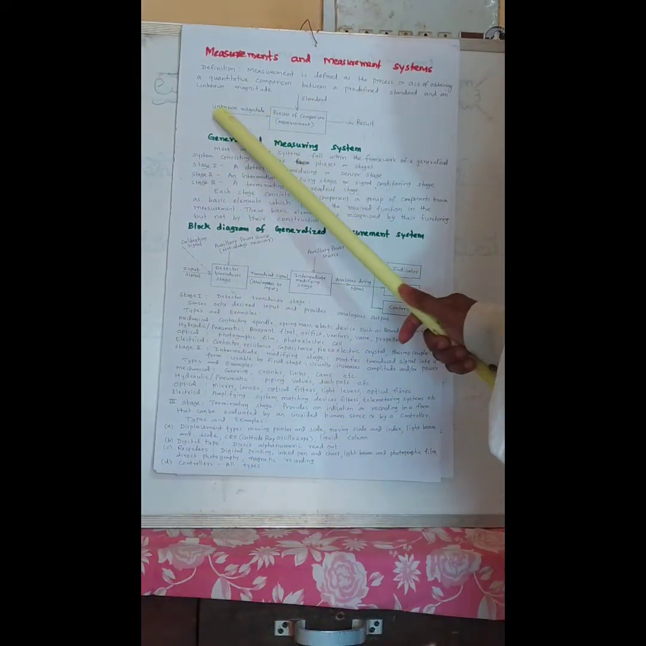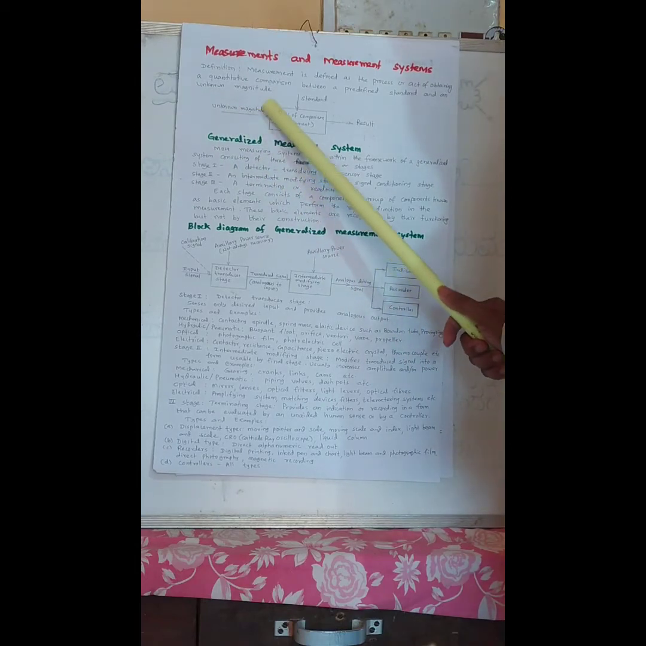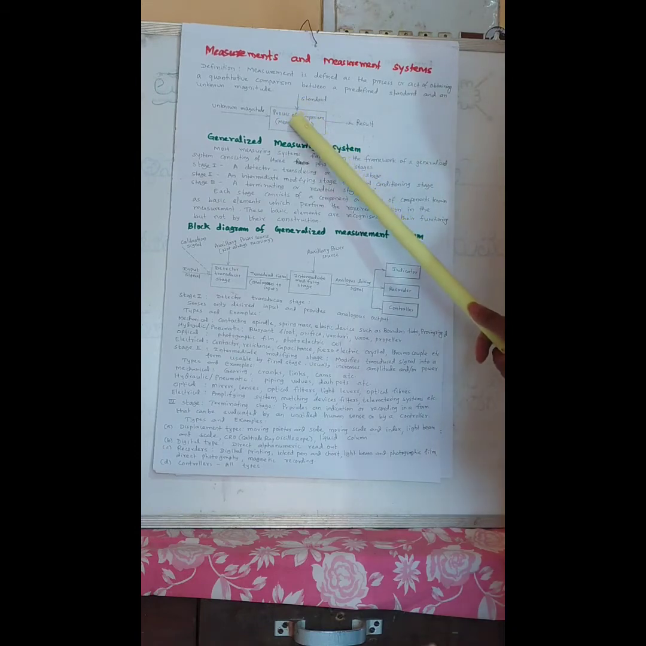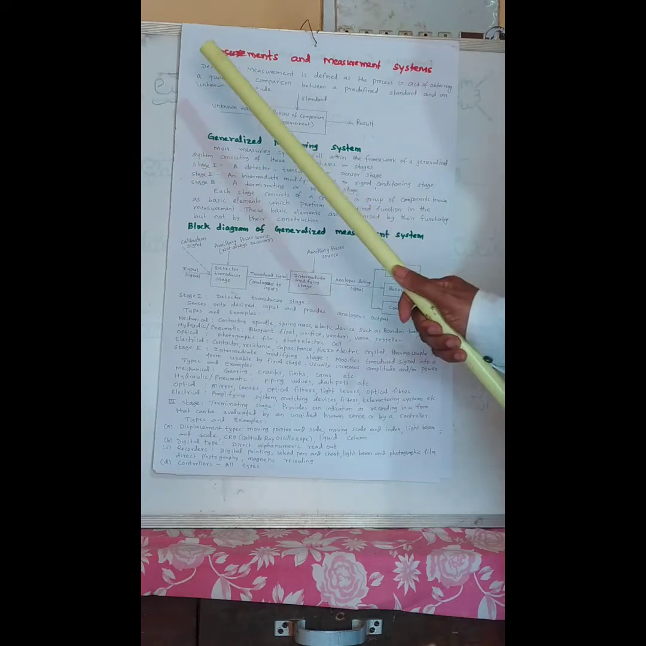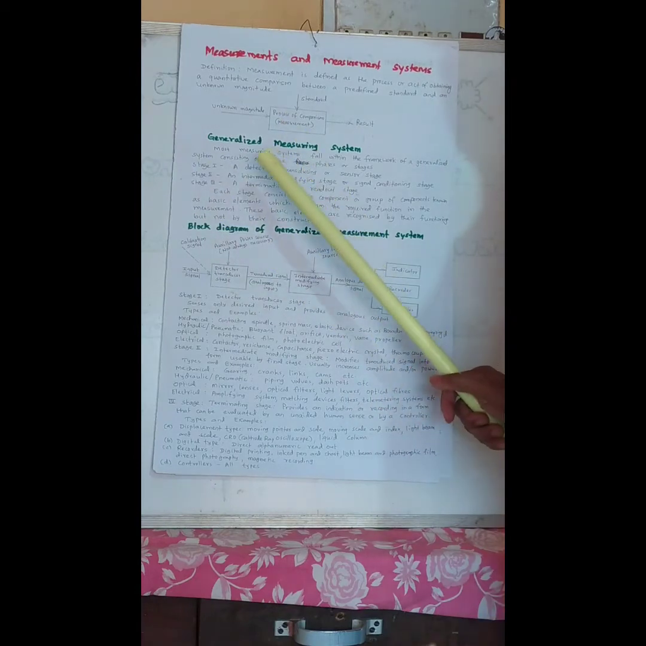It is simply explained with a block diagram. Here the unknown magnitude goes into the measurement, which is the process of comparison with a predetermined standard, and what you get as output is the result. Then the generalized measurement system, or generalized measuring system.